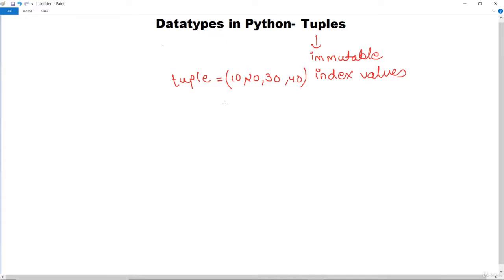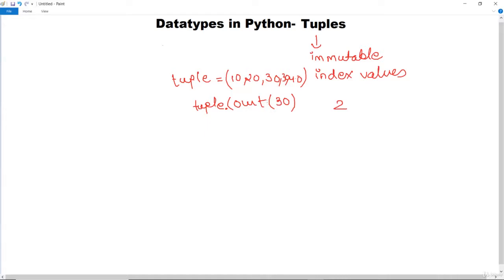Now if you want to count whether any particular element is repeated, let's say here I insert another element in the tuple and give it 30 again. If you want to see how many times a particular element is repeated, then you can use the count method. So you write tuple dot count, and then the item whose count you want to fetch. If you're fetching for 30, then it will display 2, that this particular item is mentioned twice. The output will be 2, that it occurs 2 times in this particular tuple.